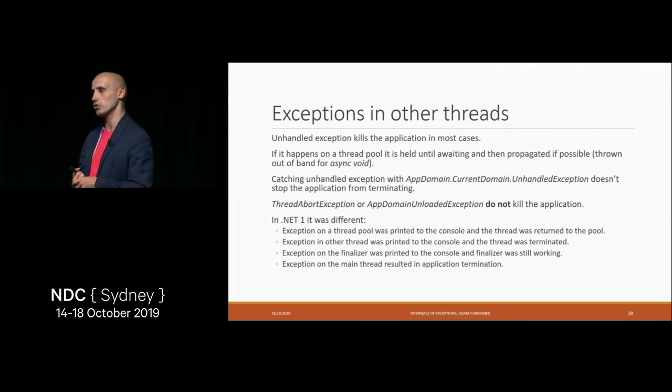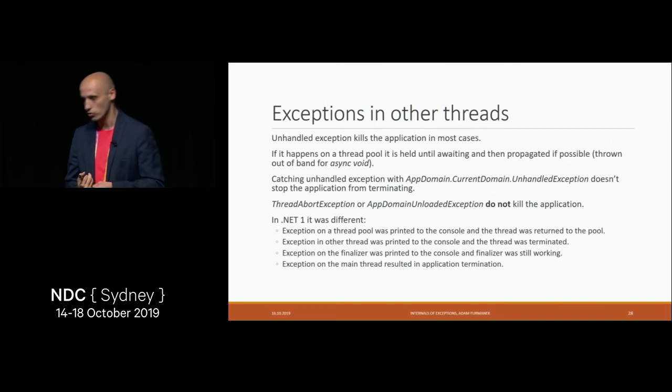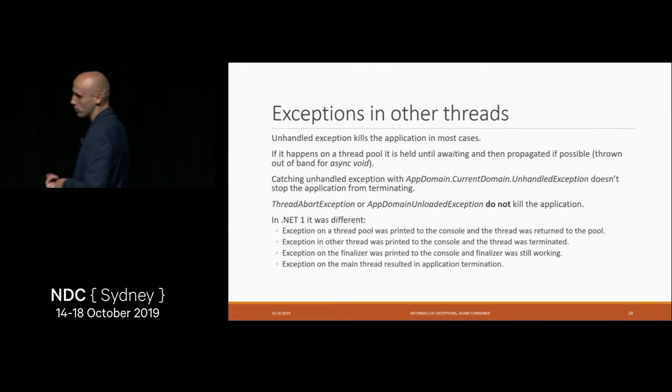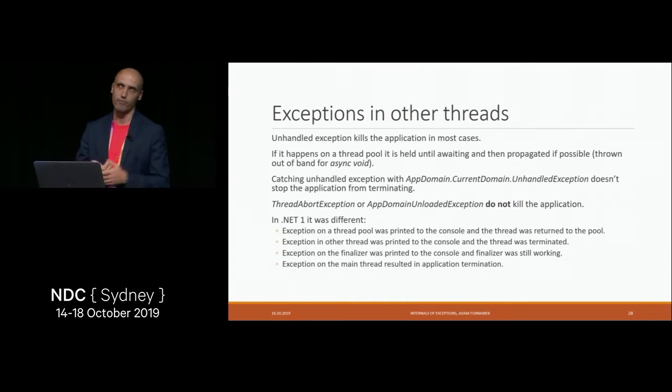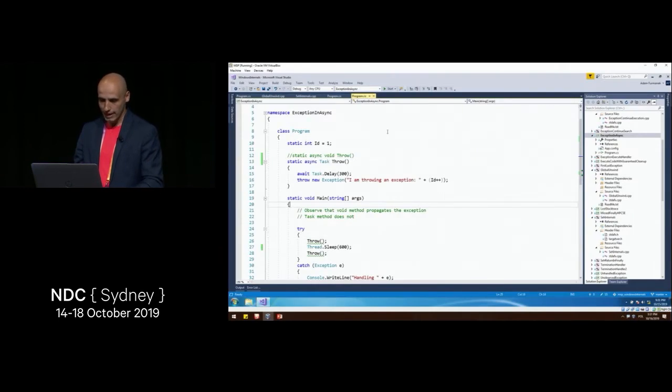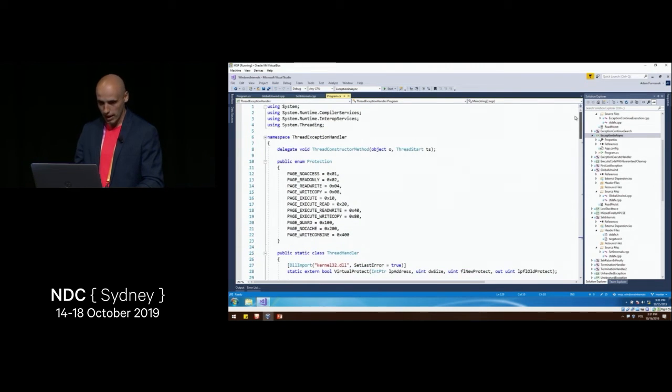And you cannot do anything about that. Not only does your thread die, but the whole process dies. And you cannot stop it even when using first chance exception handlers on AppDomain or whatever else. This is just how it goes. It was different in .NET previously, and it cannot be changed now. The thing is, can we somehow stop the process from being killed when an unhandled exception is thrown? What we can do, maybe not that easily, is modify the thread constructor to handle those exceptions.